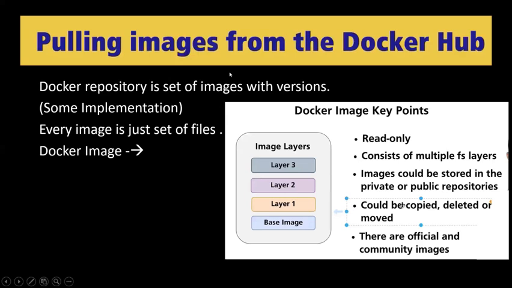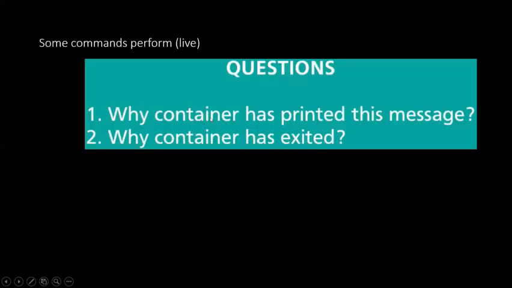So pulling images, I explained that images contain file system layers. Read-only files, multiple file system layers. Images could be stored in private and public repositories, could be copied, deleted, moved. There are official and community images, Docker repositories, the set of images with versions. Every image is just a set of files. I explained all of the steps.